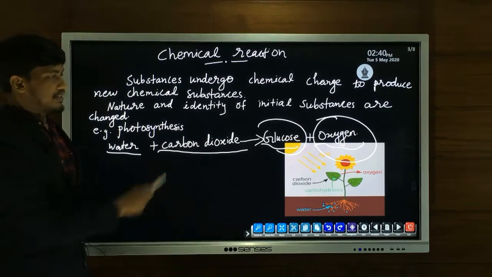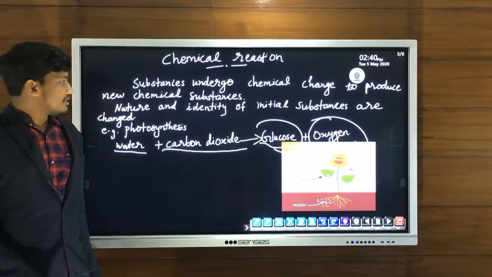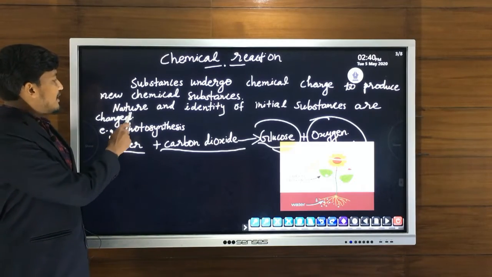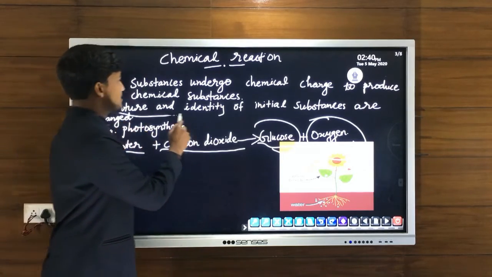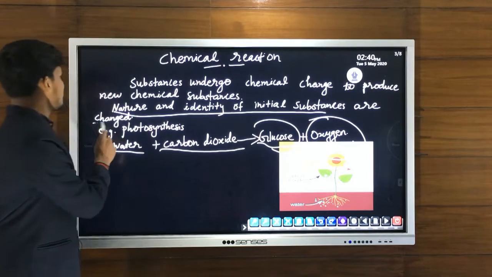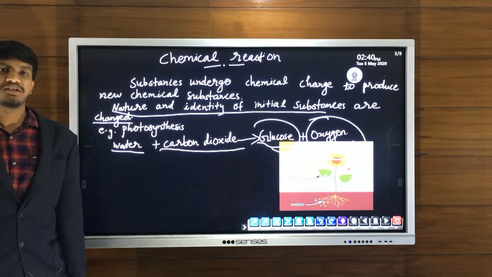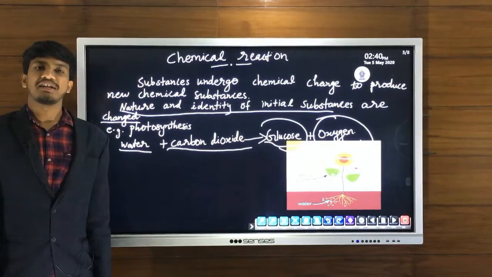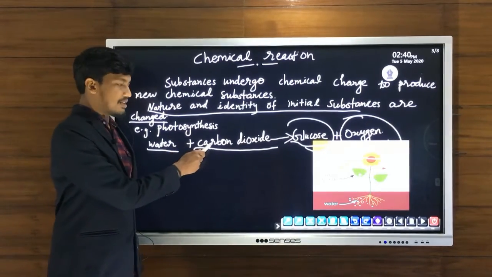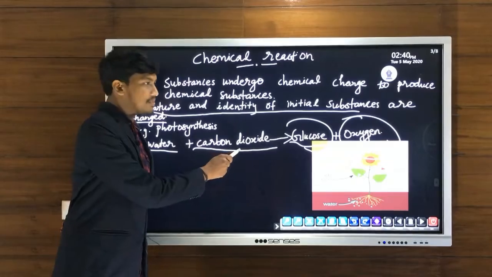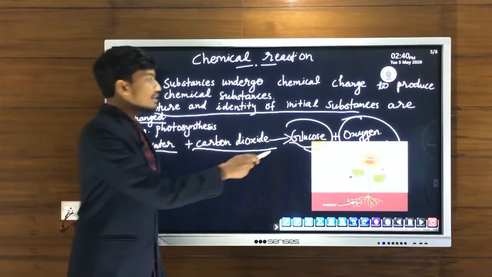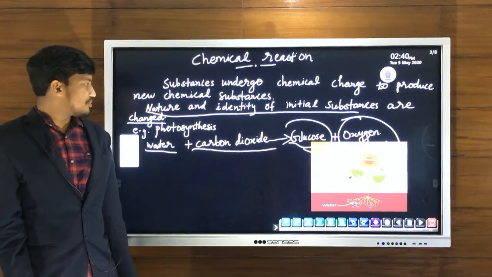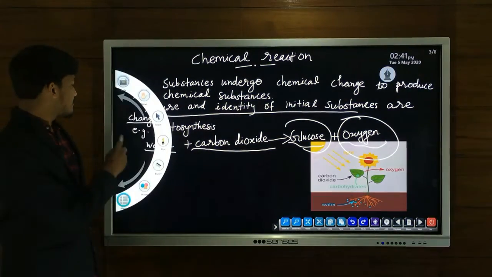So it is a chemical change, and we can say that the nature and identity of the initial substances are changed. So in every chemical reaction, the nature and identity of initial or original substances are changed and we get new substances. So this happens during chemical reactions.